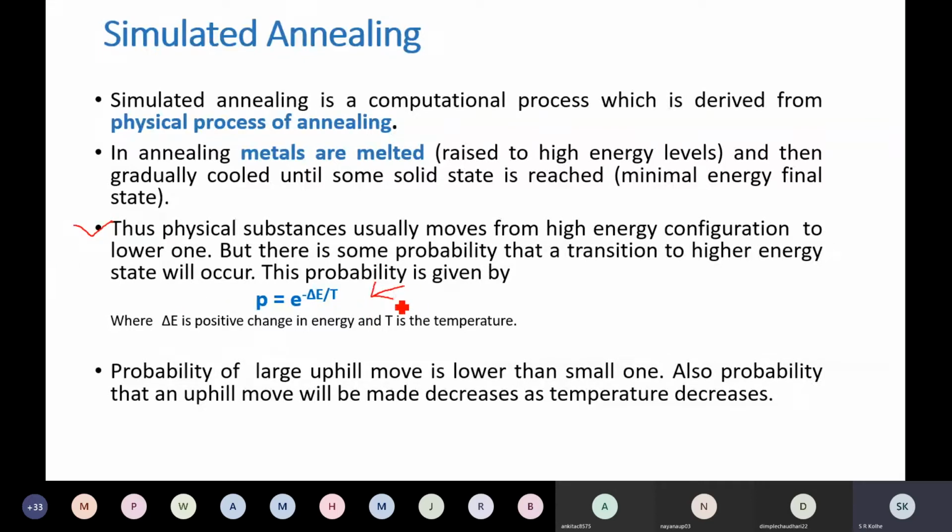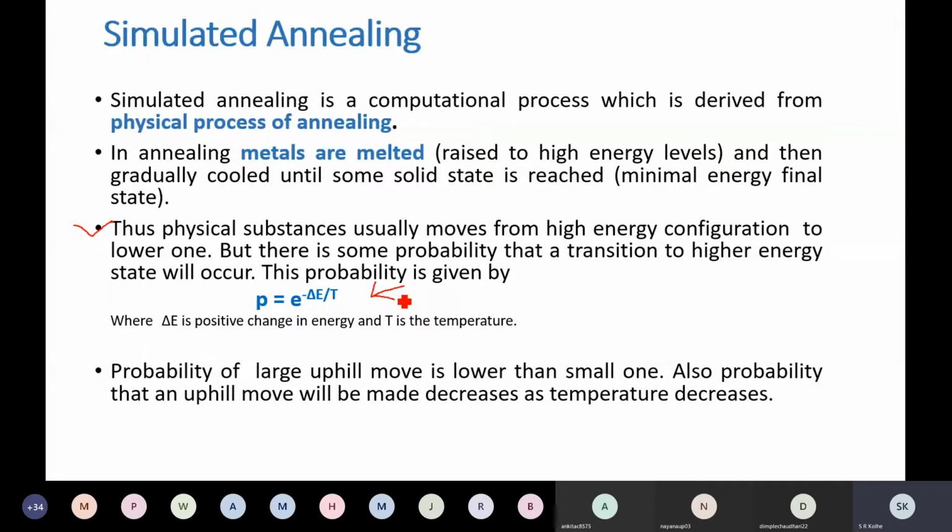But let us recall that it's a computational process patterned after the physical process of annealing, in which metals are melted, that means raised to the high energy state. When we heat metal at a very high temperature, energy is increased, and gradually we cool that until some solid state is reached. I have given you the example of the iron smith, right?